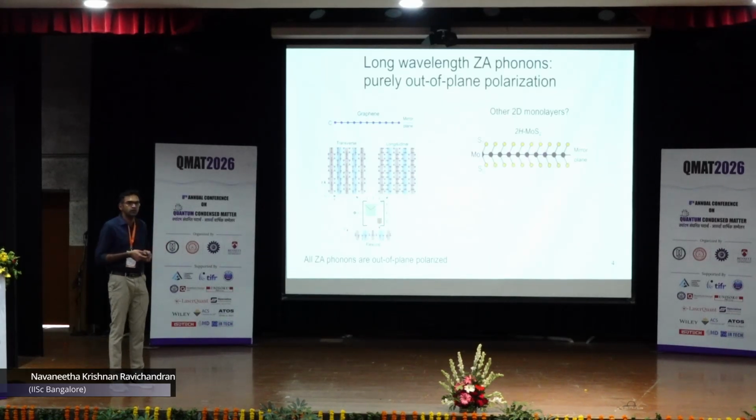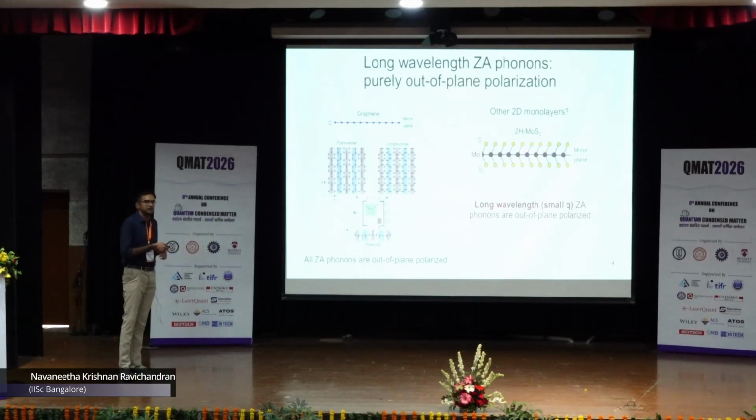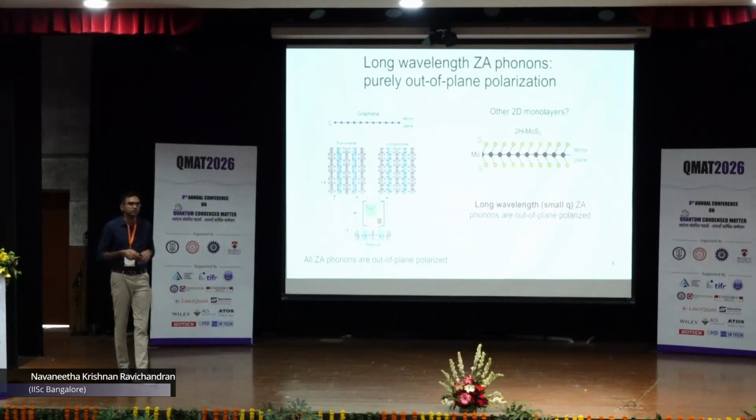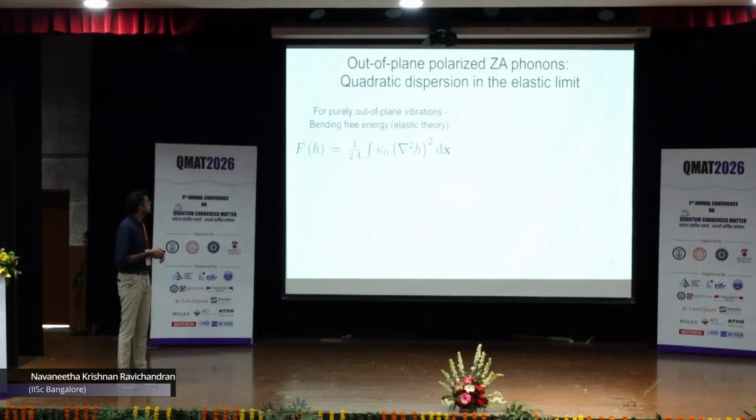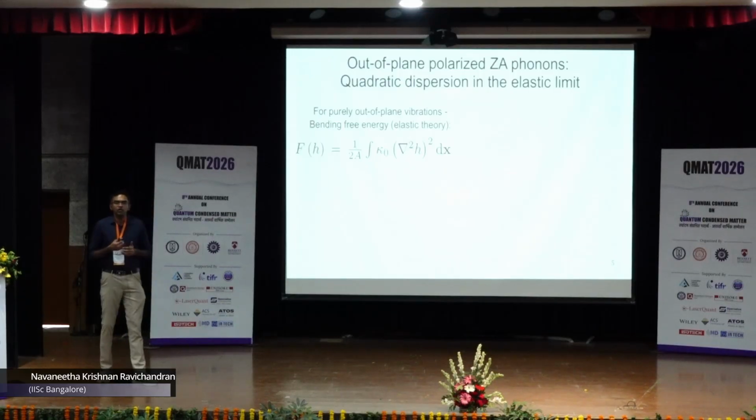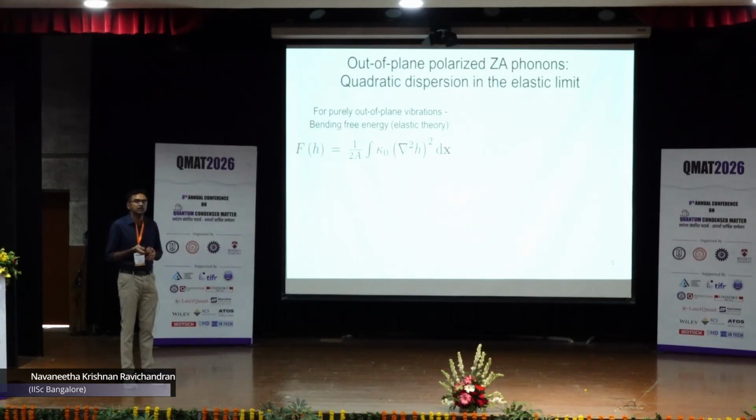So how about other 2D materials? We have shown recently that in the long wavelength limit, where most of the heat conduction happens, in many of these 2D materials, not all, but many, the long wavelength ZA phonons are polarized purely out of plane. So for purely out-of-plane polarized ZA phonons in the long wavelength limit, we can invoke some results from elasticity theory, because we are dealing with very small wave vectors in the elastic limit.